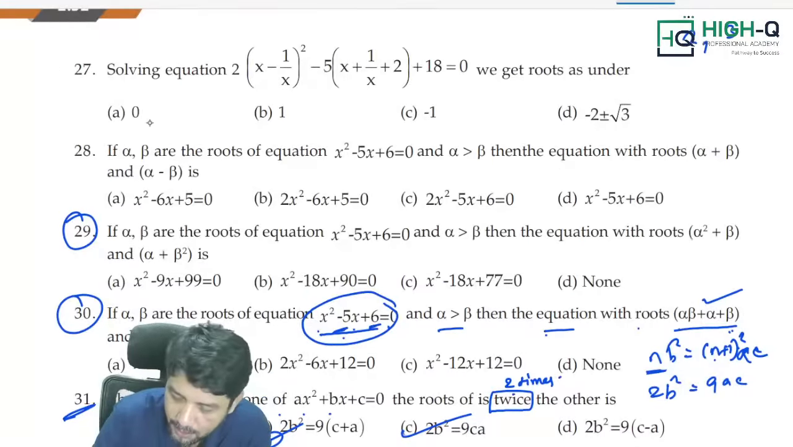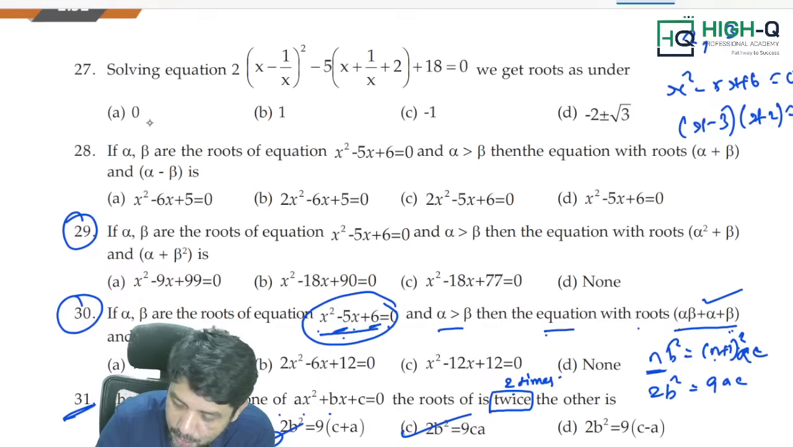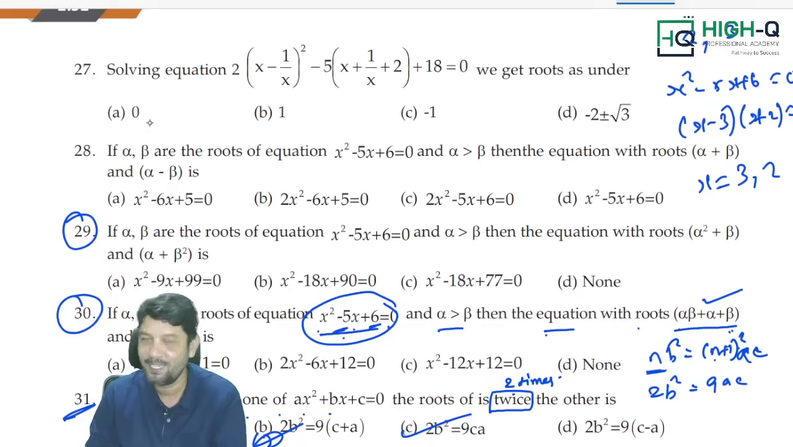Am I right, my dear? Sir, what is 2, 3, sir? I didn't get it, sir. Array, x square minus 5x plus 6 is equal to 0. Is it nothing but x minus 3 into x minus 2 is equal to 0? So x is equal to 3, 2. Am I right, my dear? X is equal to 3, 2. That's what I said. This everyone knows it.